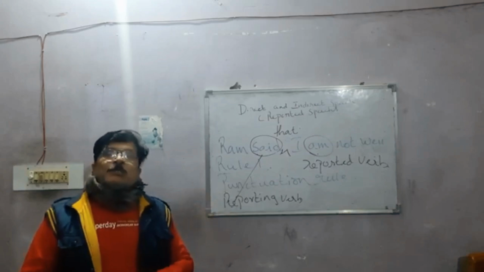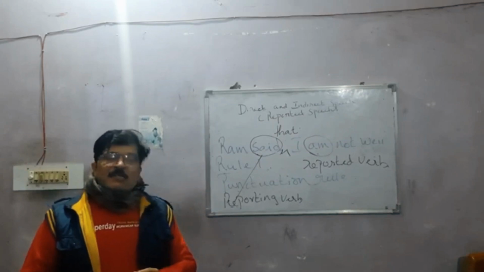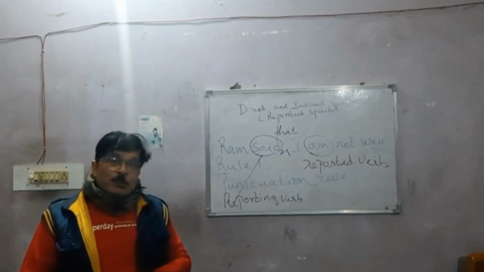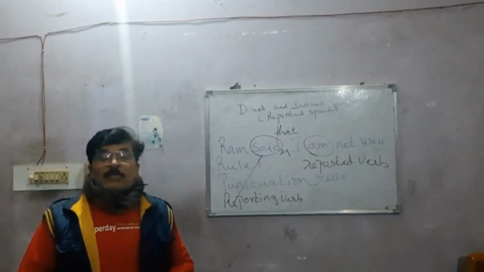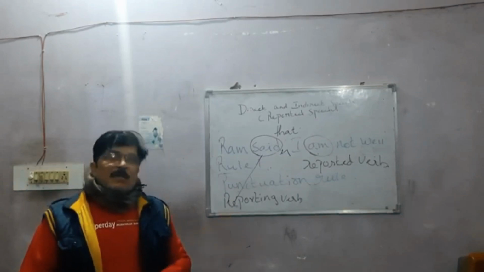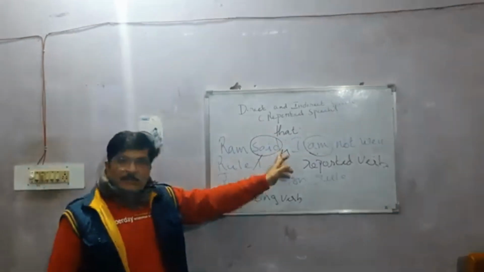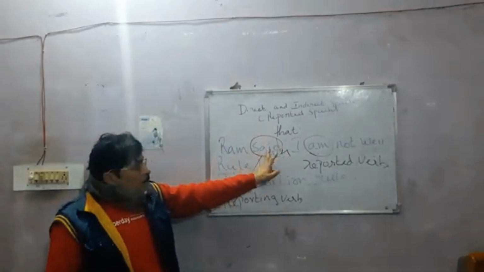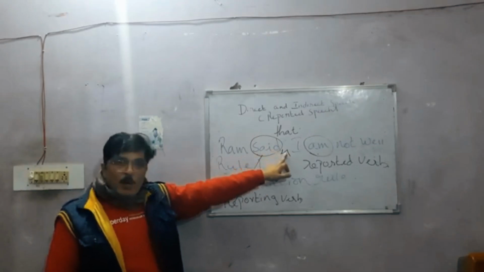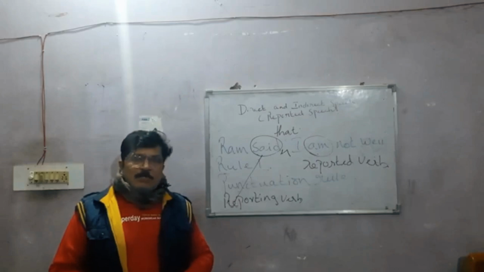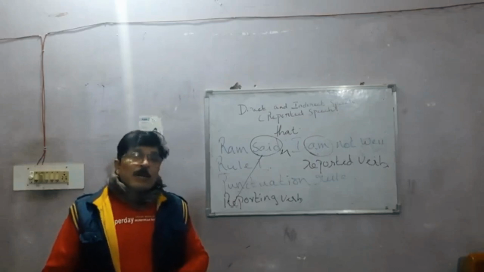Once more, I will repeat it to you. When you get a sentence, you differentiate whether it is direct or indirect by looking at the sentence. If it is direct speech, you will find the comma. After said, there will be a comma, and the words will be in inverted commas. So you will immediately be able to understand that it is direct speech.